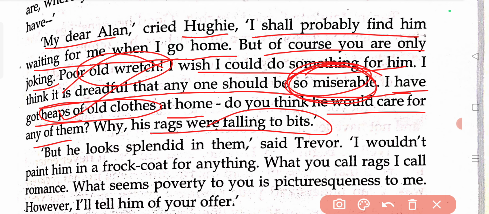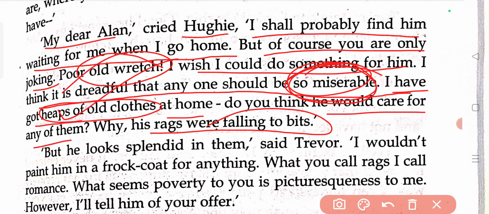So Huey is saying, I have heaps of clothes at my home, a bundle of clothes. I do not need them always. Do you think that beggar man would be interested in those clothes? Do you think they are going to be helpful for him? Is he going to accept my old clothes if I give them?